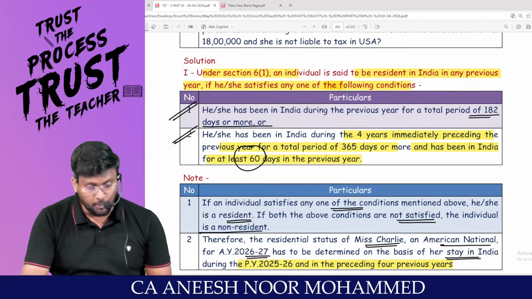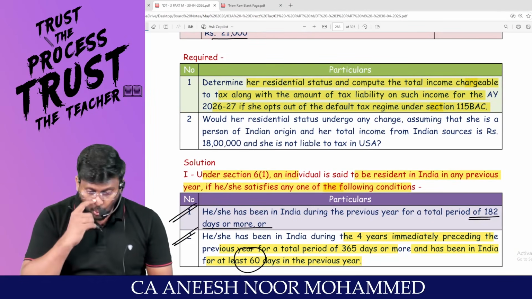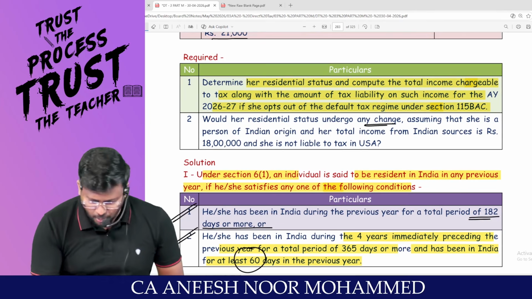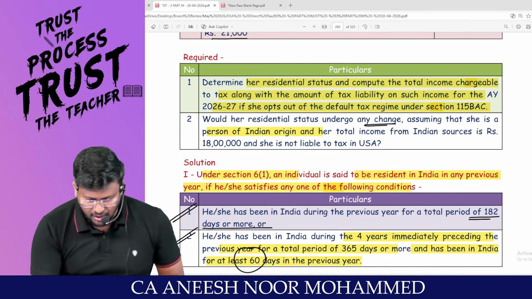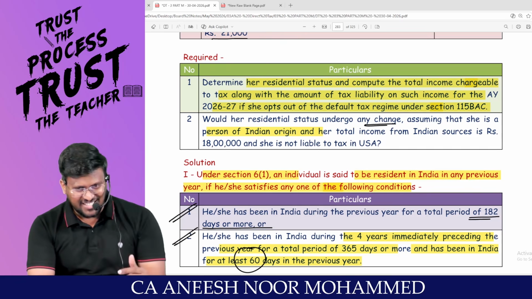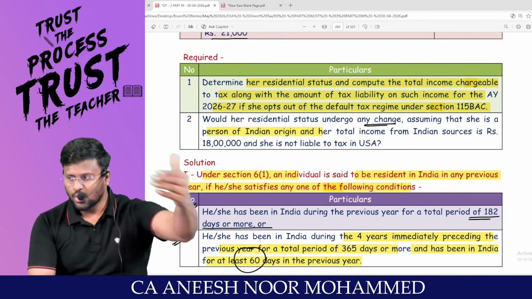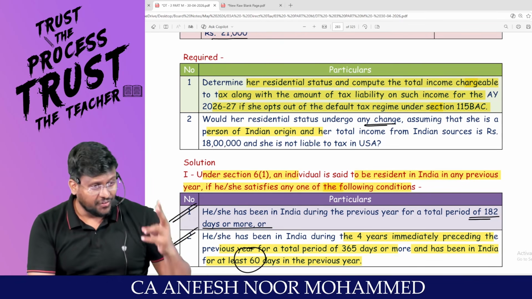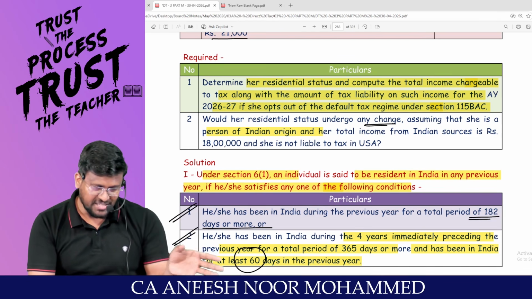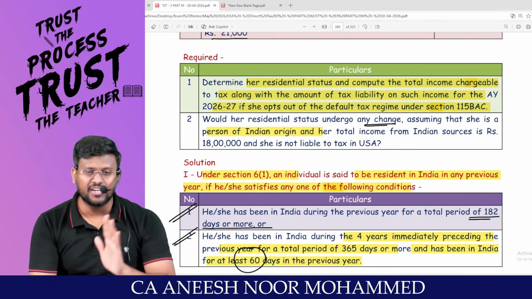Second part, one more part is there with the question. Would her residential status undergo any change? Assuming that she is a person of Indian origin. Person of Indian origin. If an Indian citizen or person of Indian origin who is visiting India, we will classify them as chota wala, bada wala. For chota wala, second basic condition will not be applicable. Only first basic condition will be applicable.